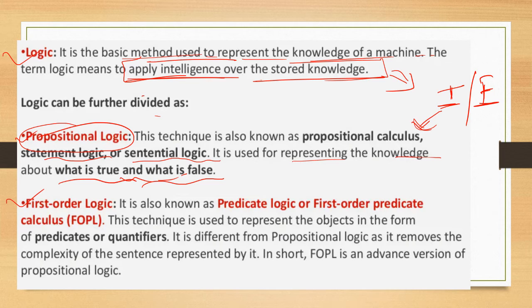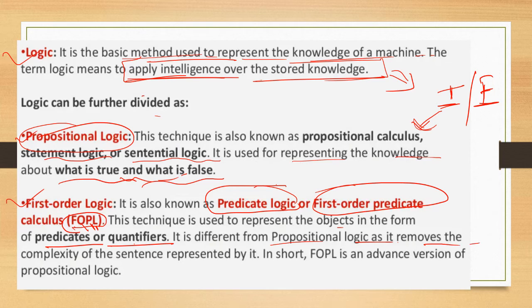Next, first order logic. It is also known as predicate logic, first order predicate calculus, FOPL. This technique is used to represent objects in the form of predicates or quantifiers. It is different from propositional logic as it removes the complexity of the sentences represented by it.